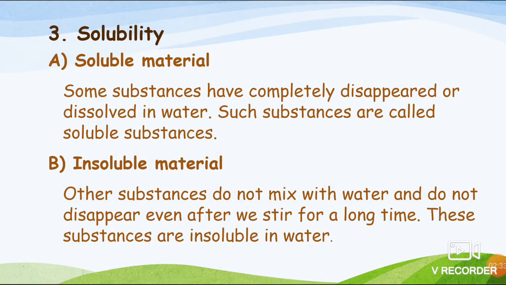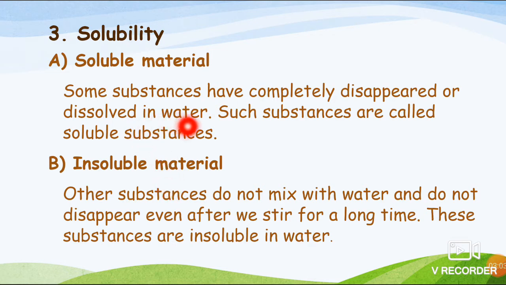The third one is solubility. Again I told you that we are considering the material which are soluble in water. Why are we taking water as the example? Because water is the universal solvent. Most of the material can be dissolved in water. So based on that we can divide materials into two groups. One is soluble material, second one is insoluble material.